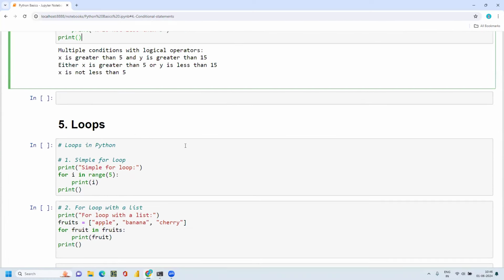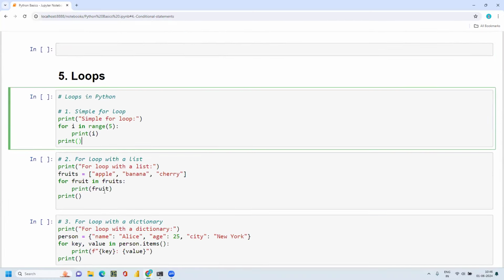So let's dive into loops in Python. This is a very, very important topic and confusing.